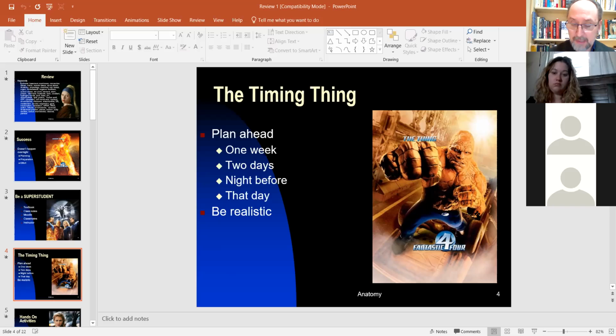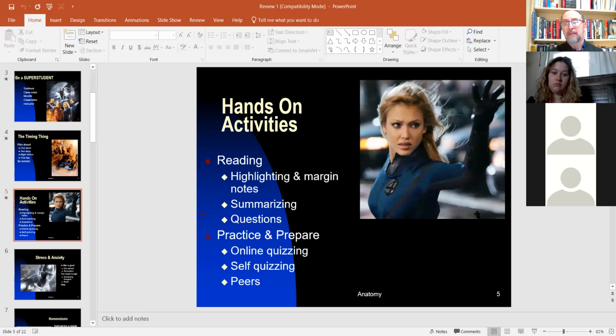And in addition to that, activities where you're more active are going to help memory more. So when you read, don't just read. Don't passively scan the page. Maybe highlight or write in the margin, or have a separate summary sheet, or make a list of words or a list of questions. That can make reading more active and make you more likely to remember.